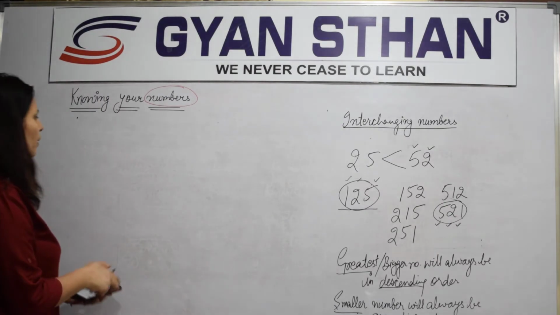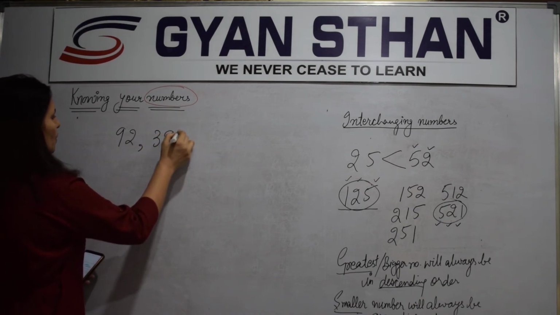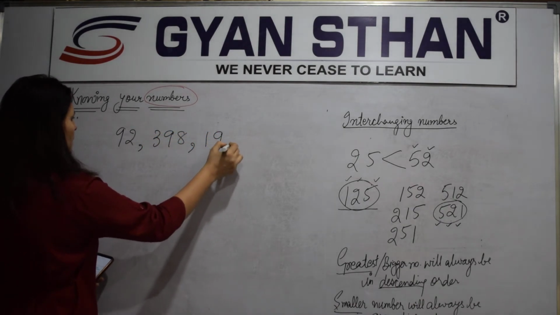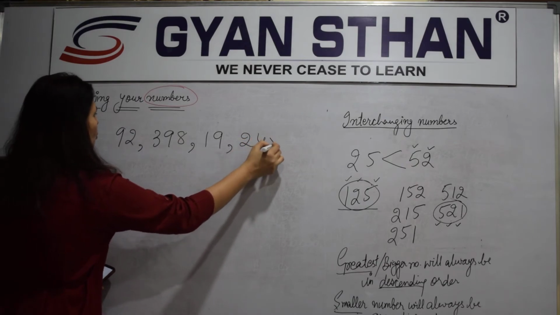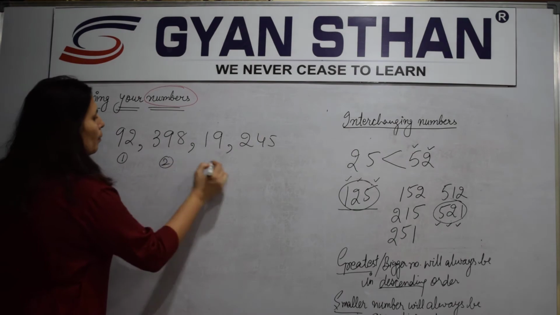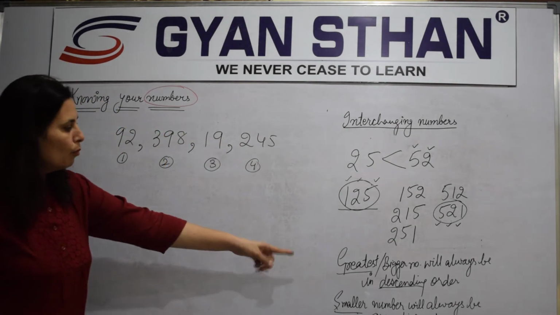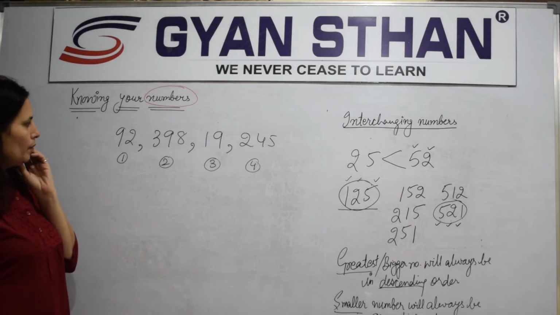Now I'm sure you're able to find out which is a bigger number. 92, 398, 19 and 245. Out of this, which one is bigger? Number 1, number 2, number 3, number 4. Apply the simple formula which is in descending order.